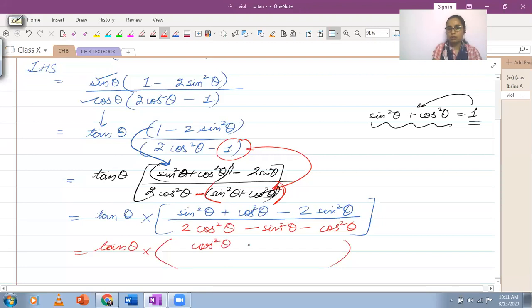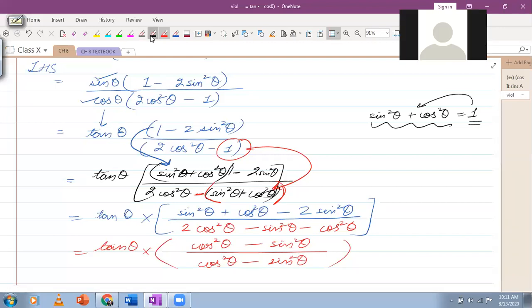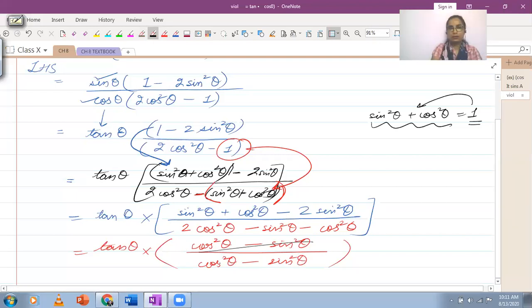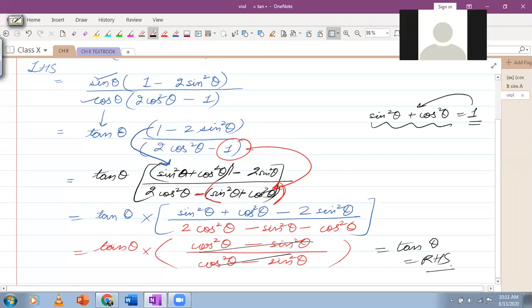So in the numerator, I've got cos square theta minus sine square theta. In the denominator also, I've got cos square theta minus sine square theta. So the numerator and the denominator get cancelled, and I'm left with tan theta, which is equal to the right hand side, RHS. Anyone who could not understand this one?